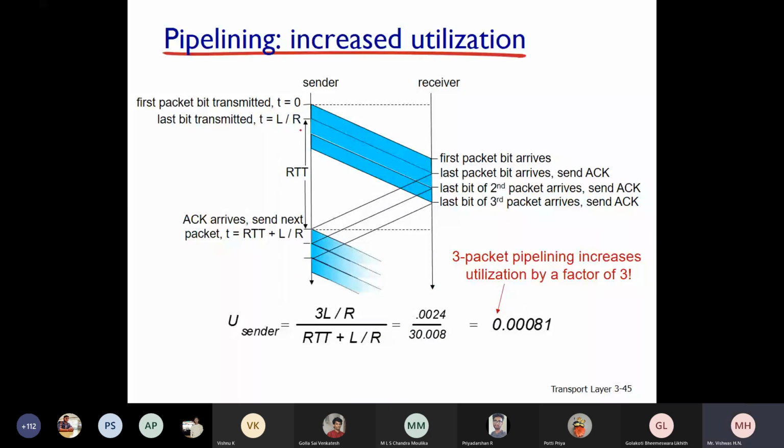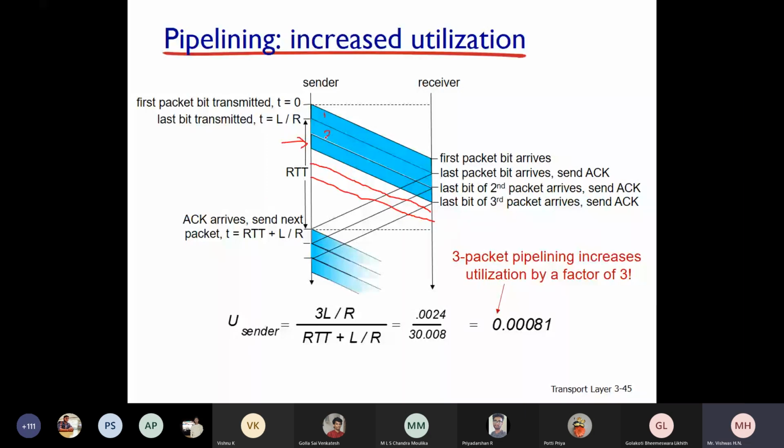If this packet is lost, and consider initially you are sending 5 different packets, 1 2 3 4 5, and the third packet is lost, then the sender doesn't receive the acknowledgement for the third packet. It will receive an acknowledgement for the second packet alone. That means first and second have reached properly, but third has not.